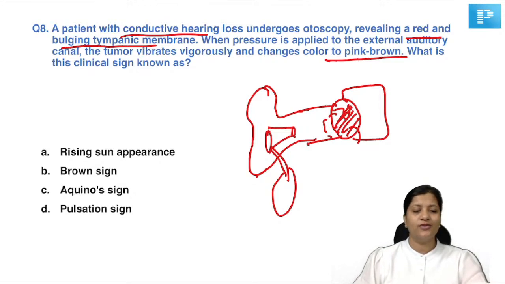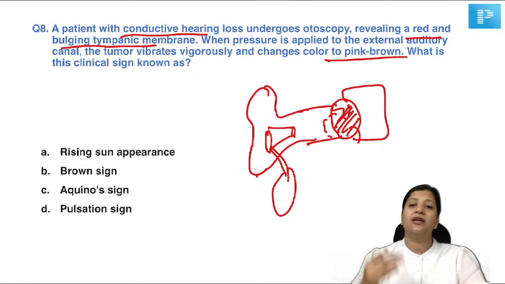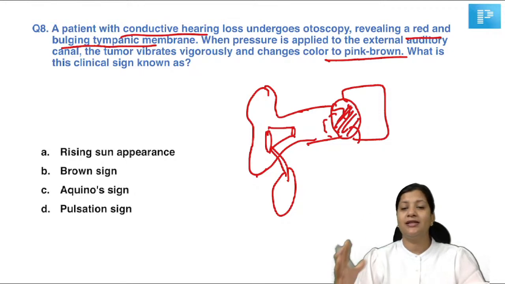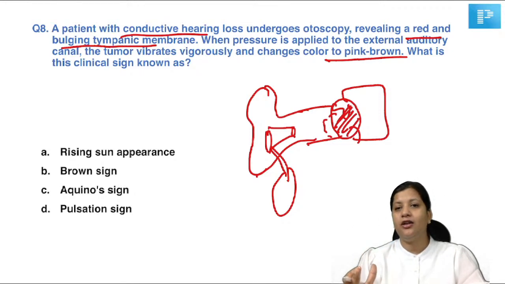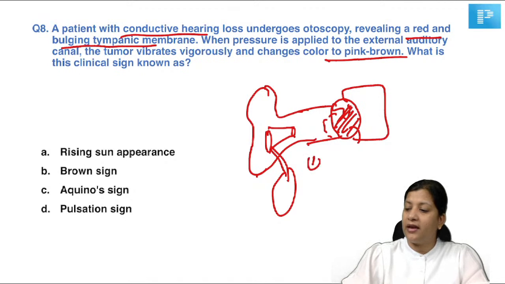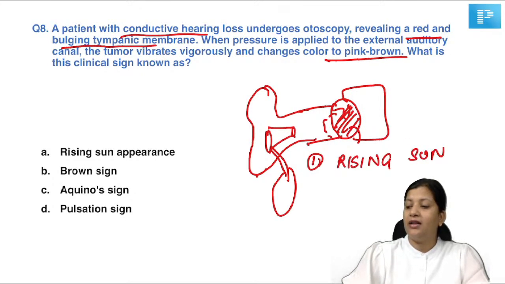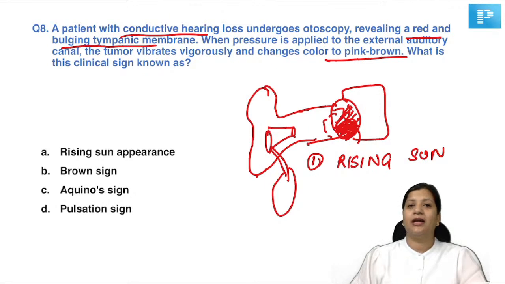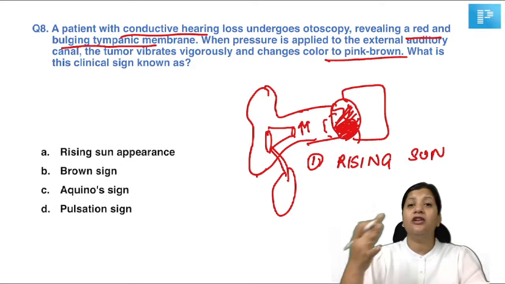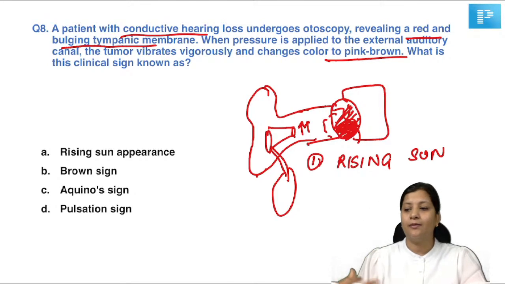Very good, the diagnosis is glomus tumor, absolutely right. But what is your sign called? In glomus tumor, there are various signs, some clinical signs and some radiological signs. The first clinical sign is called rising sun appearance. You will see a tumor, a reddish hue coming from the floor of the middle ear. The second sign, when you apply pressure in the external auditory canal, the tumor vibrates vigorously and then becomes pale.